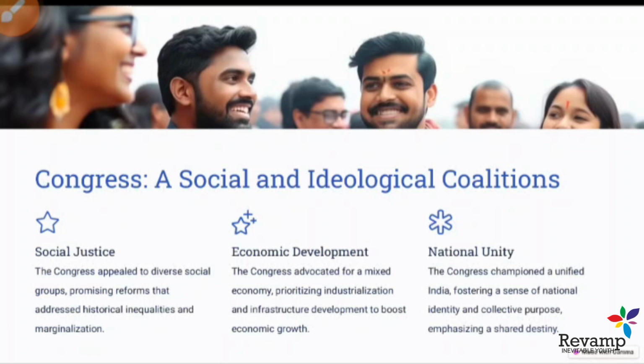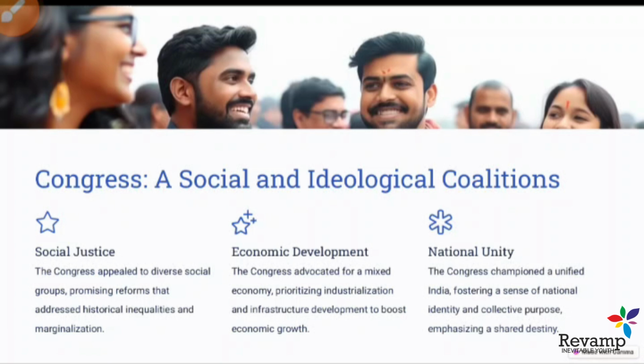Economic development means Congress opted for a mixed economy, that was not so much closed or open but a mix of both. It stressed agricultural development and, at the same time, industrialization. This was also a need of the country because, as a newly independent country, we had no infrastructure and no large-scale agricultural production.